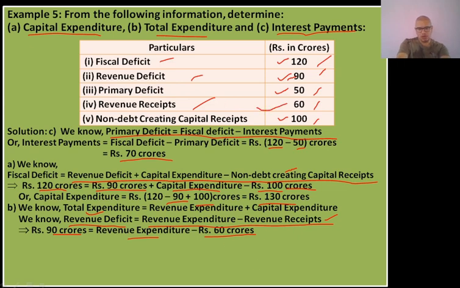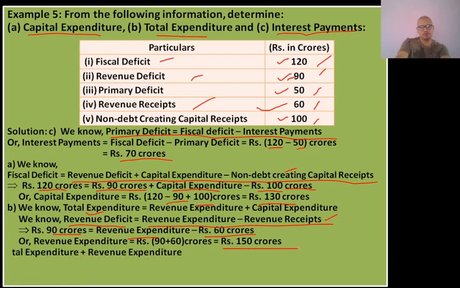So while calculating, this minus 60 will go to the other side and becomes plus 60, so the revenue expenditure becomes how much? 150 crores.